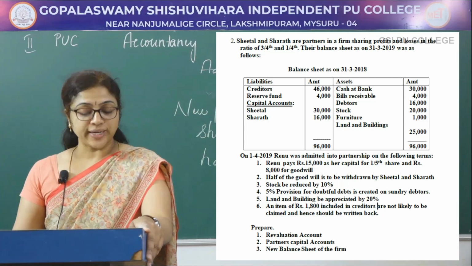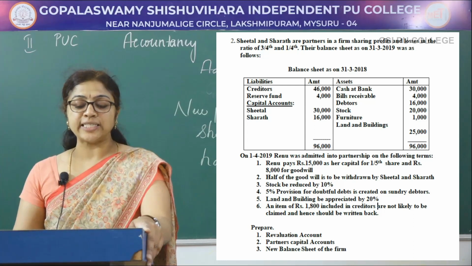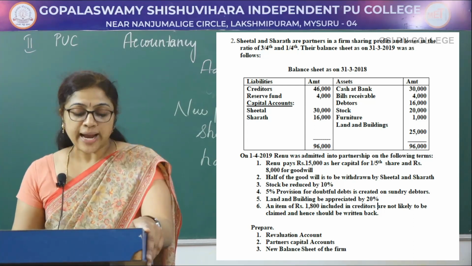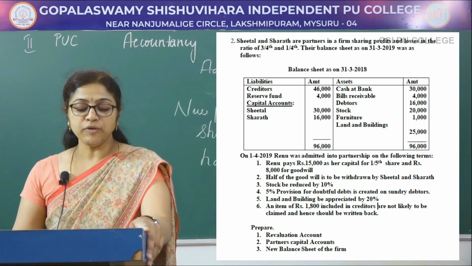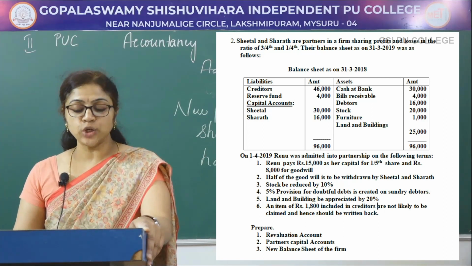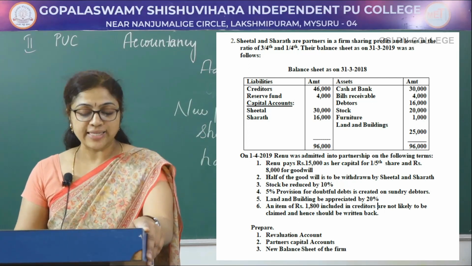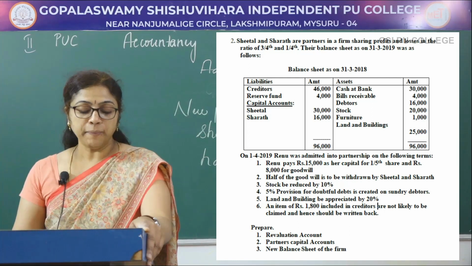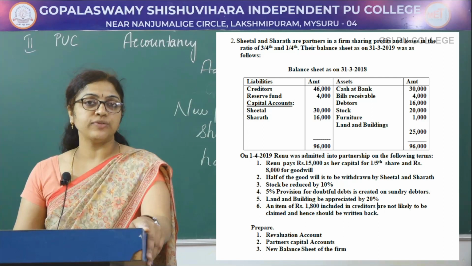Stock to be reduced by 10%. 5% provision for doubtful debts be created on sundry debtors. Land and building be appreciated by 20%. An item of rupees 1,800 included in creditors is not likely to be claimed and hence should be written back. Prepare revaluation account, partners capital account and balance sheet of the new firm.